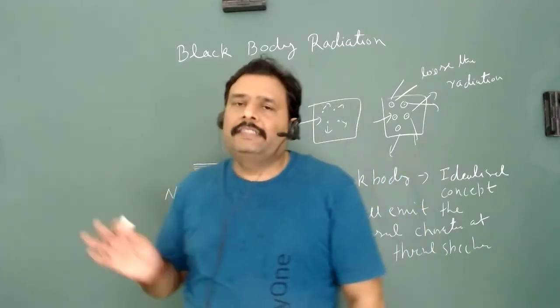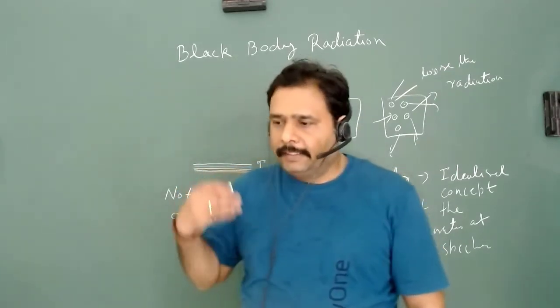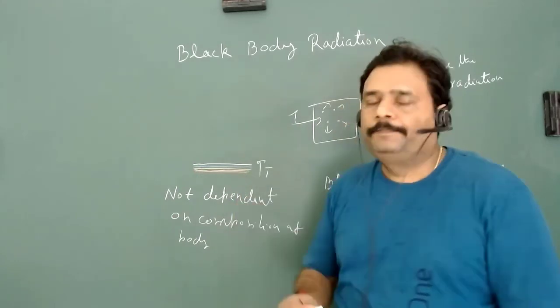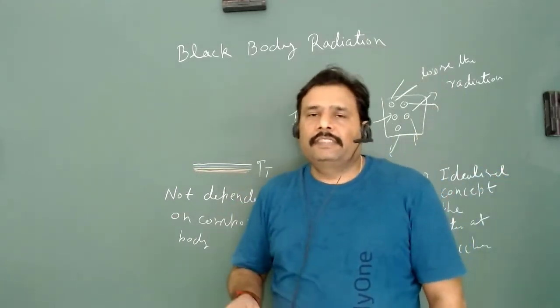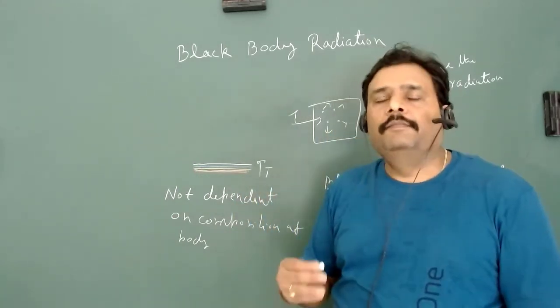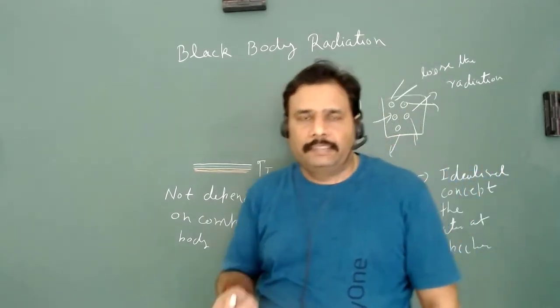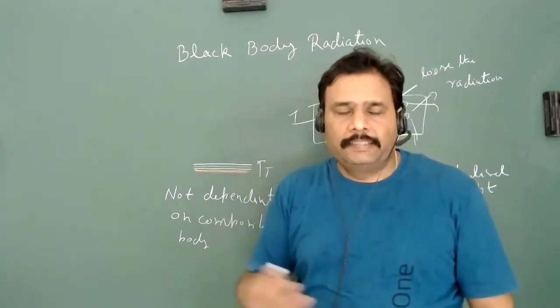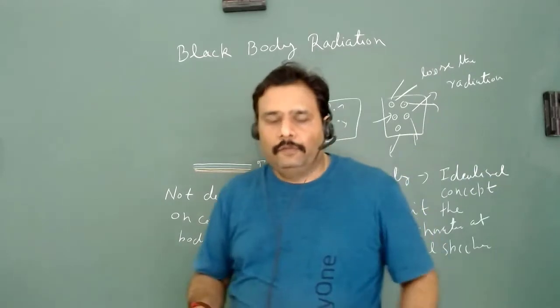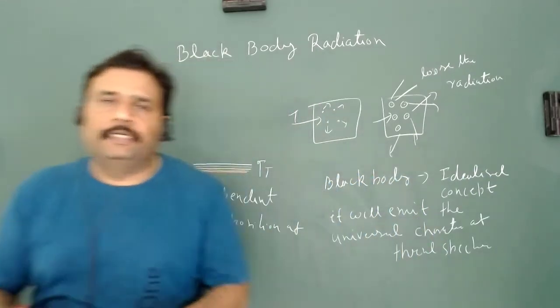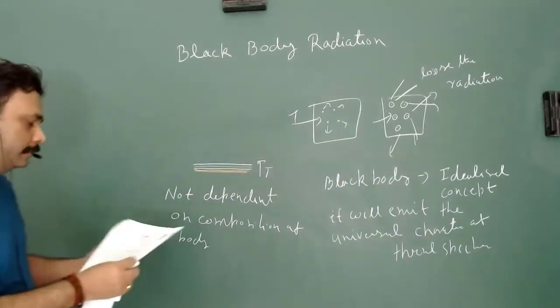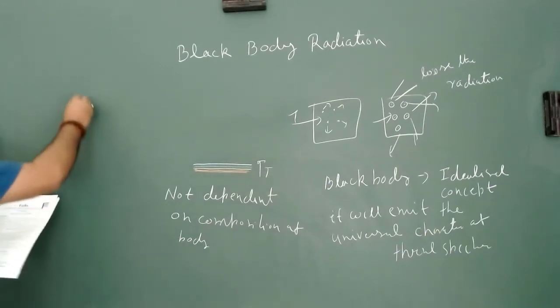Before understanding the radiation from the black body, let us discuss some mathematical formulas, that is, intensity or radiancy. First we will try to understand radiancy.